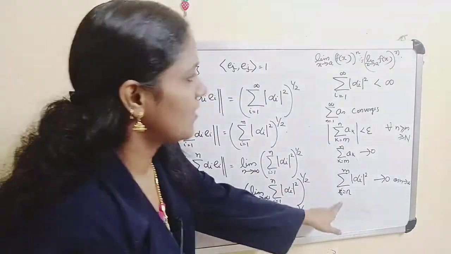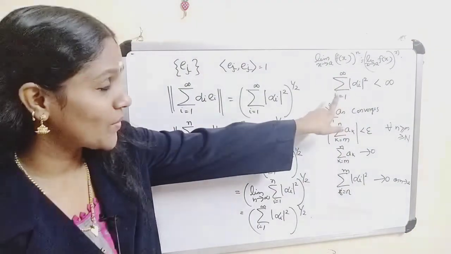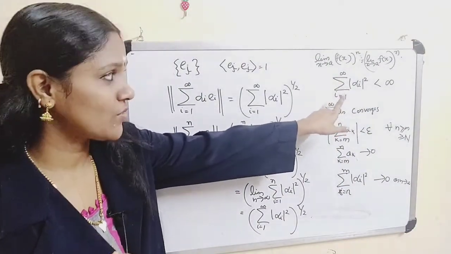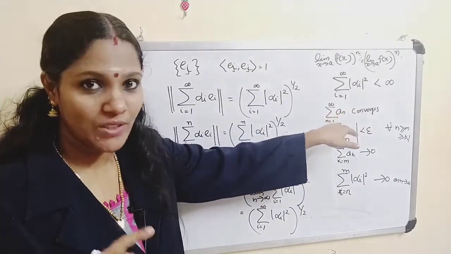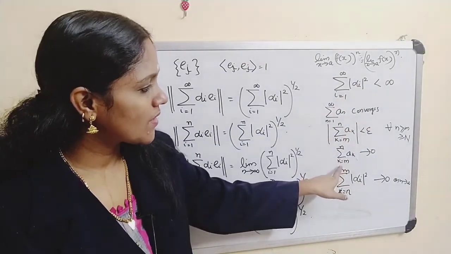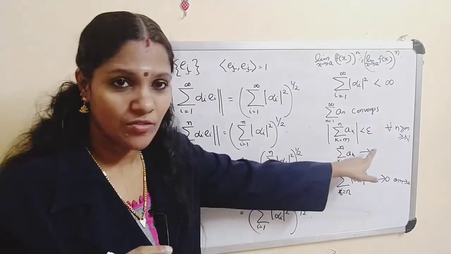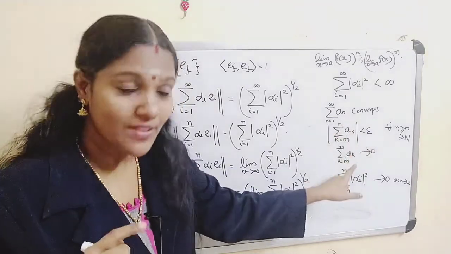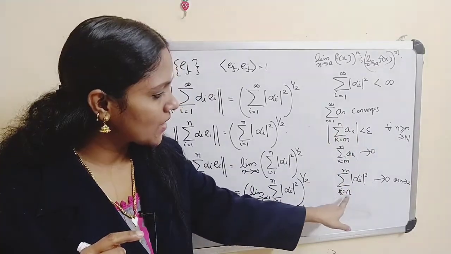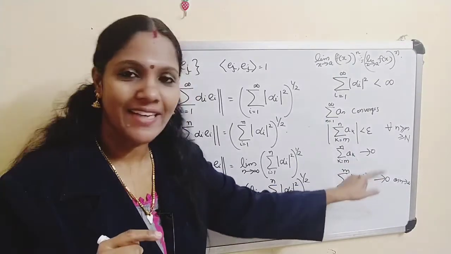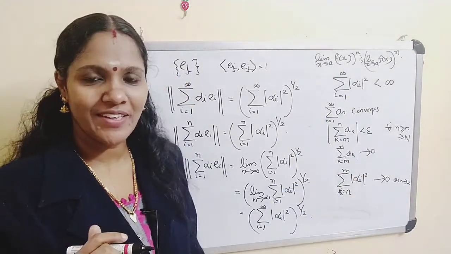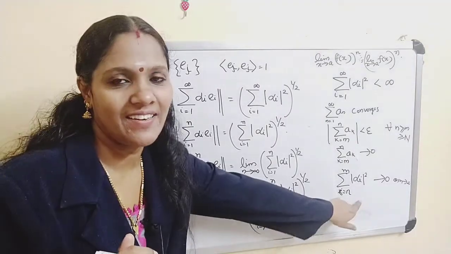Clear? Summation i equals 1 to infinity of |alpha_i|² less than infinity means the sequence of partial sums is a Cauchy sequence. That means sigma k equals 1 to n of a_k tends to 0 in this case. In our case, this summation i equals n to m of |alpha_i|² tends to 0 as n tends to infinity. Hope it is clear.